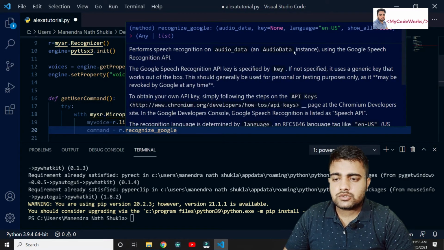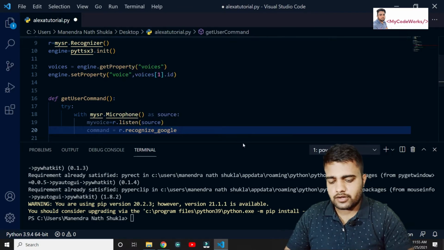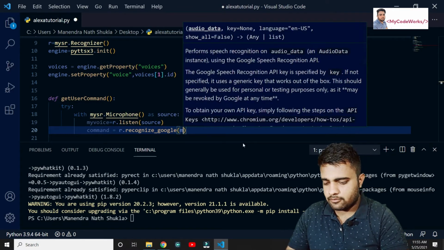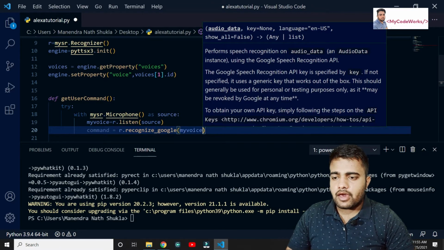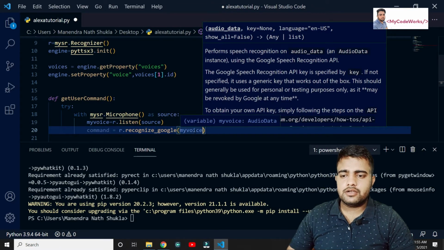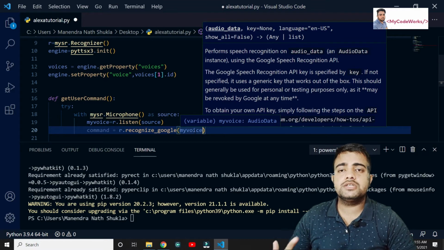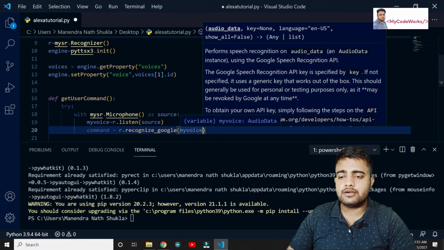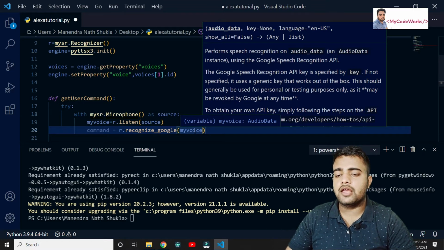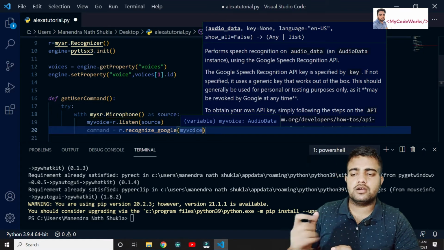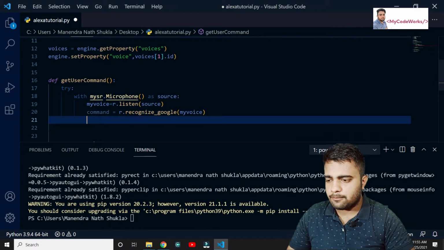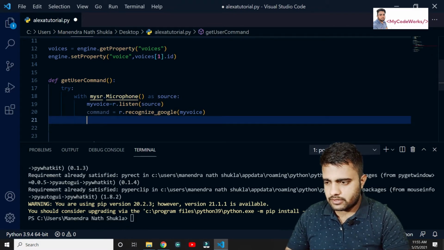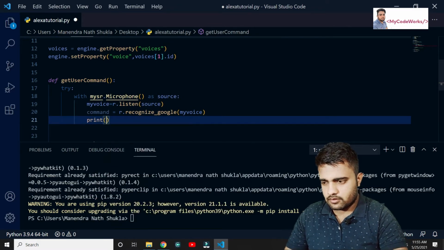After this it's going to take the audio data as an instance. I will pass this my voice to this method, and it will be using the Google speech recognition API to convert my voice to a command. Command in the sense it will be converted to string format. Now let's print it, to see whether we are able to get the command.